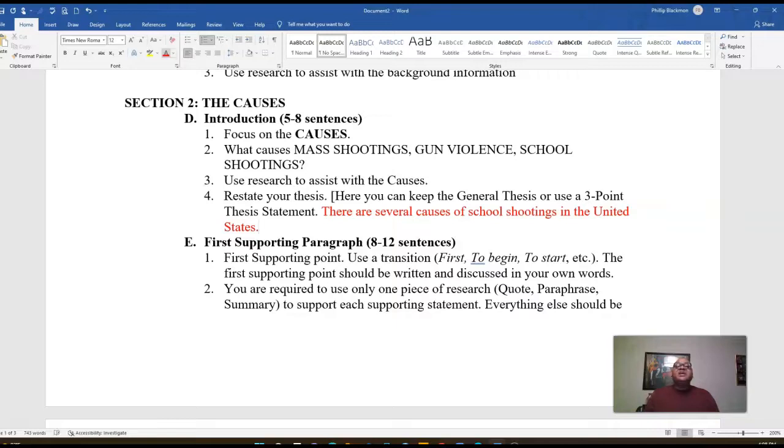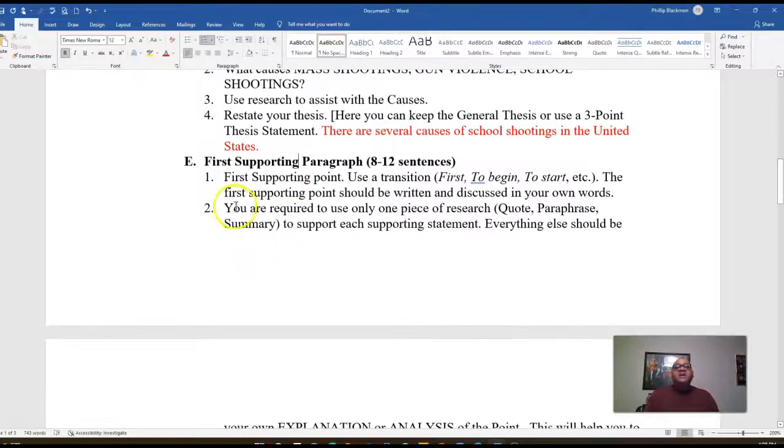The thesis statement can go anywhere in the introduction. As you know, it can be the first sentence, the second sentence, the third sentence, just as long as you have your thesis statement here. And I want you to keep your thesis statement general. I do not want a plan of development. With the body paragraphs, remember, use a transition. Make sure that you use a transition. Make sure that you go back to the topic sentence.